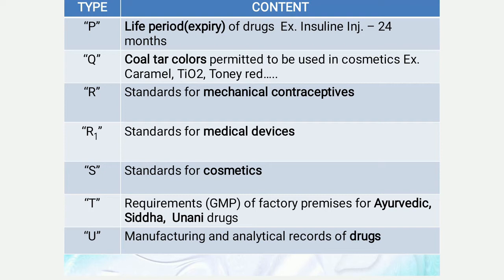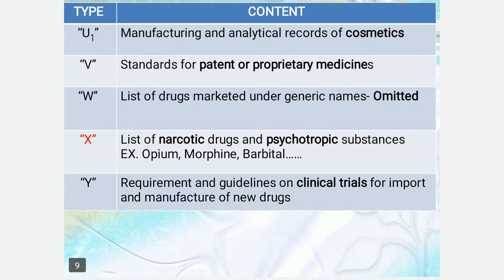Schedule T includes the requirements, that is, the GMP requirements, good manufacturing practices, of factory premises for Ayurvedic, Siddha and Unani drugs. Schedule U includes the manufacturing and analytical records of the drugs. And Schedule U1 includes the manufacturing and analytical records of cosmetics. Schedule V includes the standards for patent or proprietary medicines. Schedule W includes the list of the drugs marketed under generic names which are omitted.